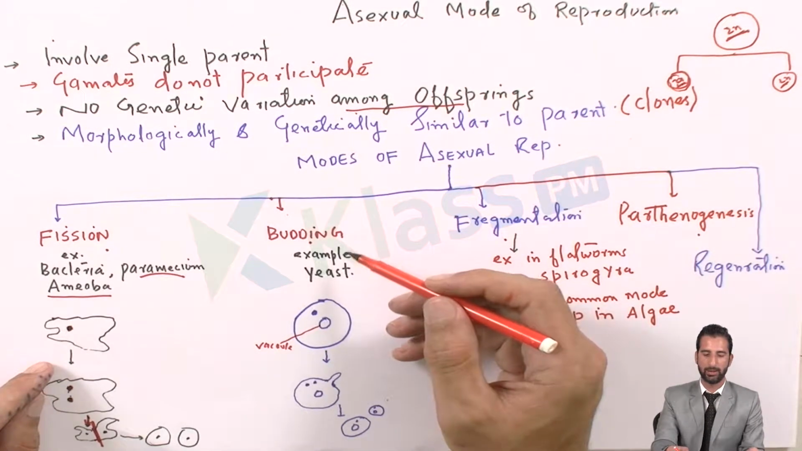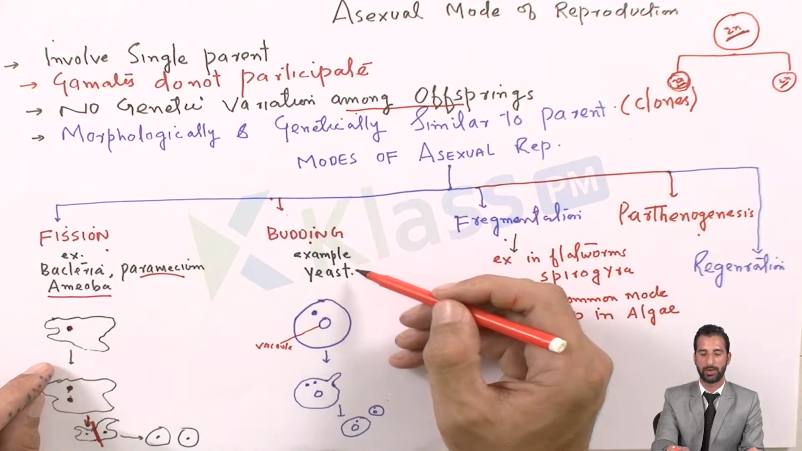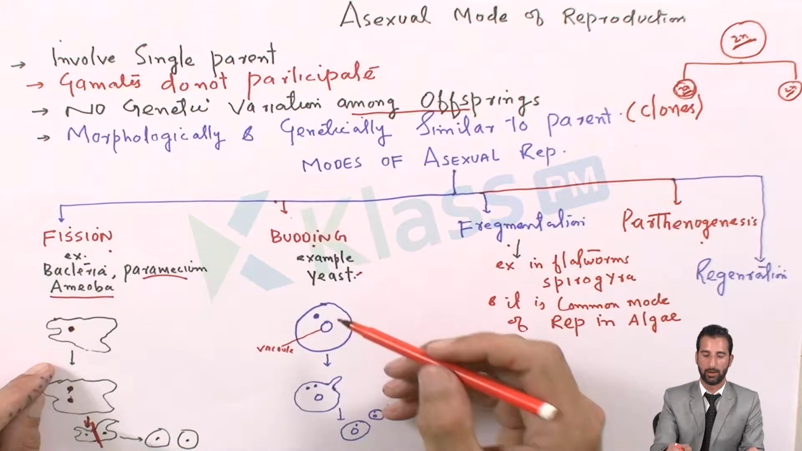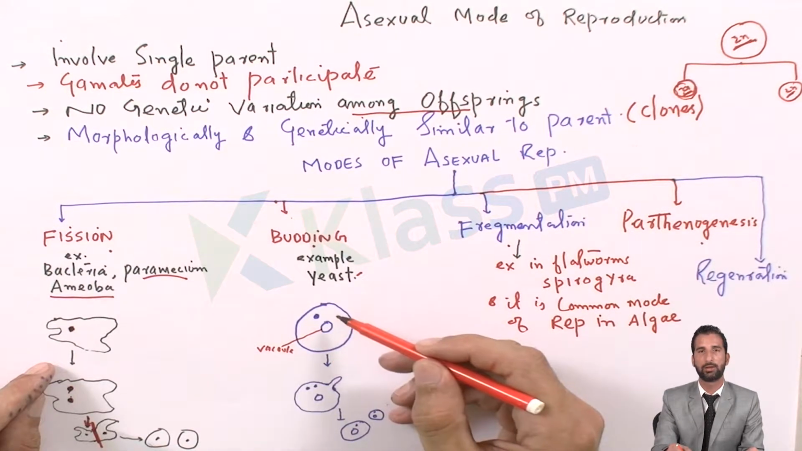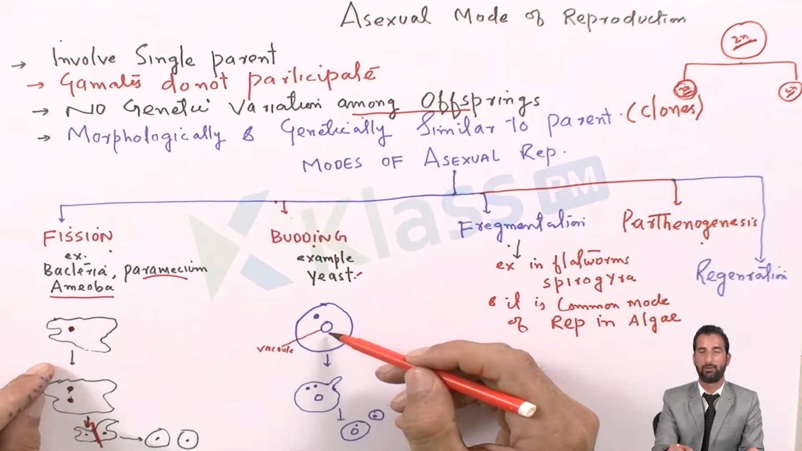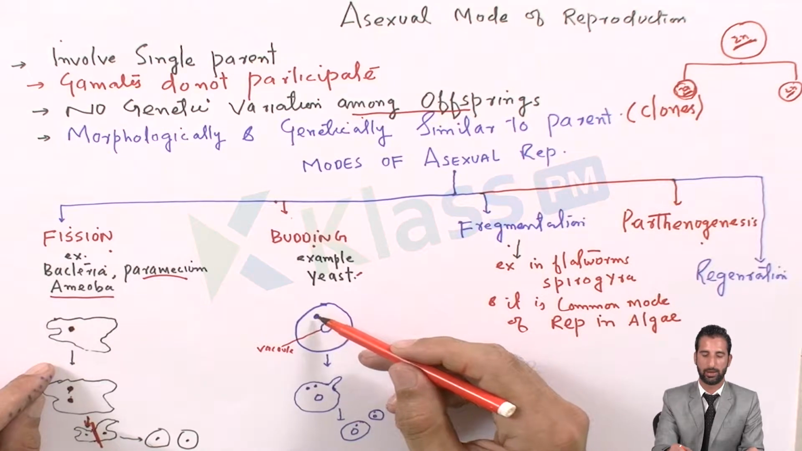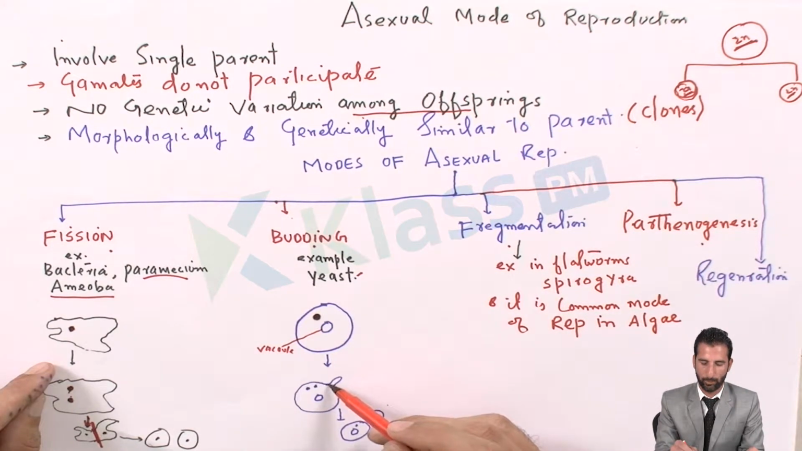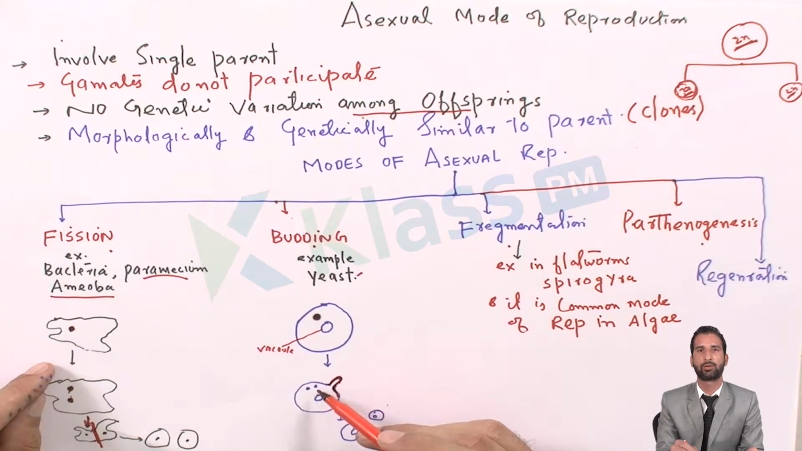The second case is budding. I have given an example of yeast, the budding in yeast, Saccharomyces cerevisiae. See here, this is a yeast cell, and this is the vacuole in the yeast, and it also contains a nucleus. See, as it develops and proceeds ahead, there is bud formation in the yeast. This is the bud formation, and simultaneously the nucleus undergoes division.